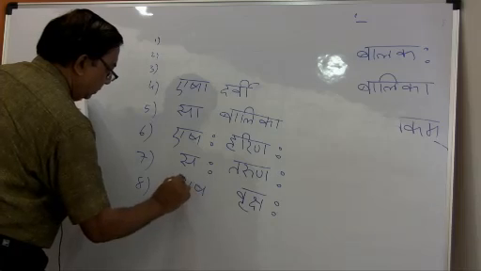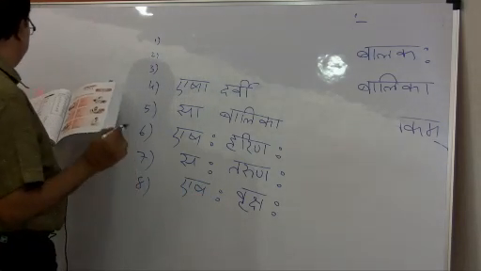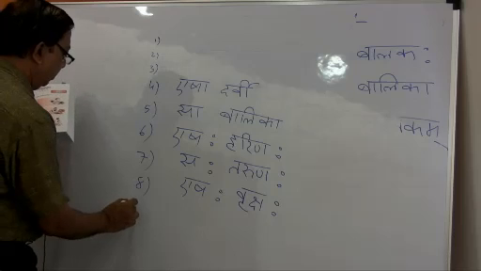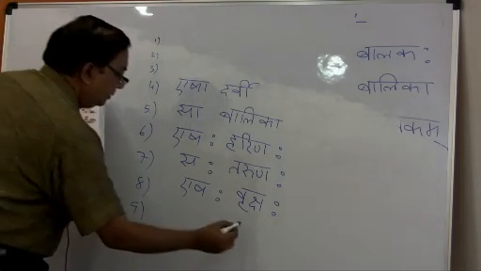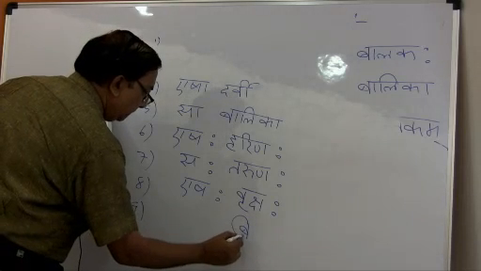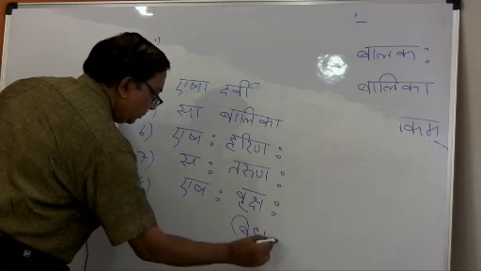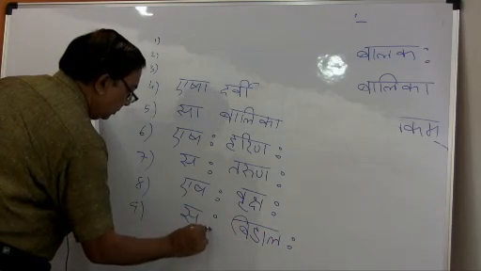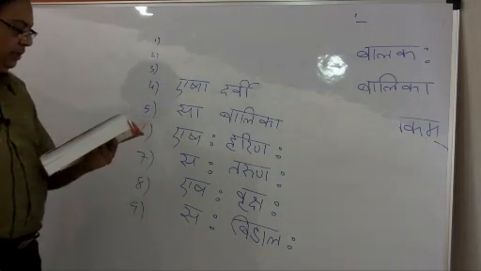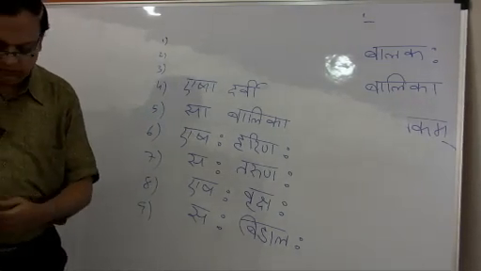Eshaha vrikshaha. This is a tree. Then we pick up one from the other table. Bidalaha. Saha bidalaha. So this way we have to complete this chart.